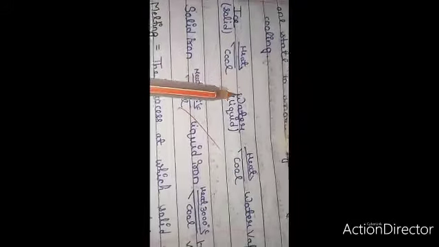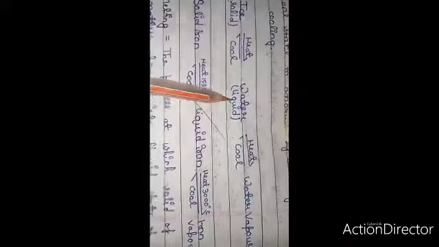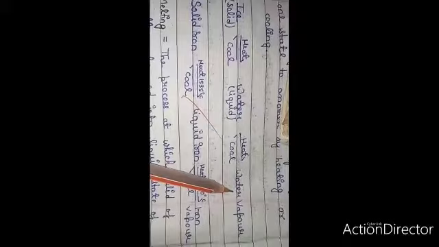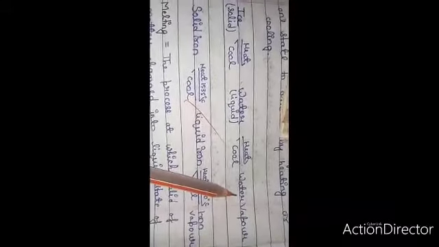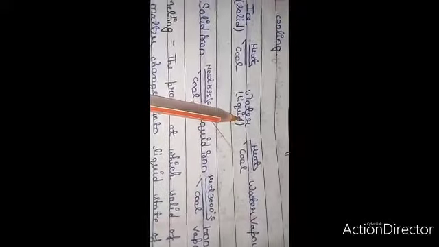Now let us see. Water exists in all three states: solid, liquid, and gas. Water on heating converts into liquid state, water, and again on heating it converts into water vapor.